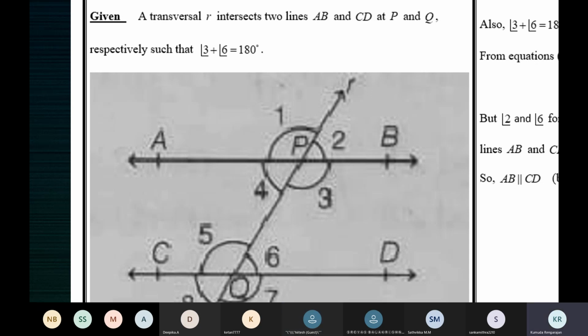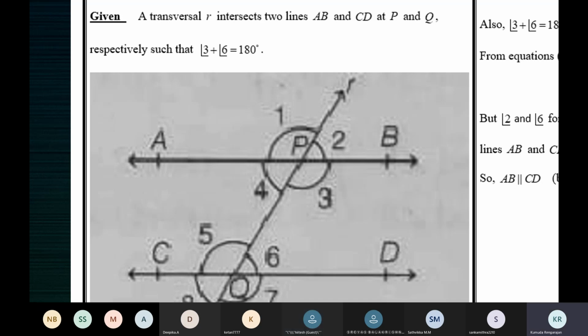Yes, children, don't hesitate. Share whatever you feel. Ma'am, converse of corresponding angles are equal. No, converse of corresponding angles axiom. Yes, ma'am. Yes, we need to use the converse of corresponding angles axiom.